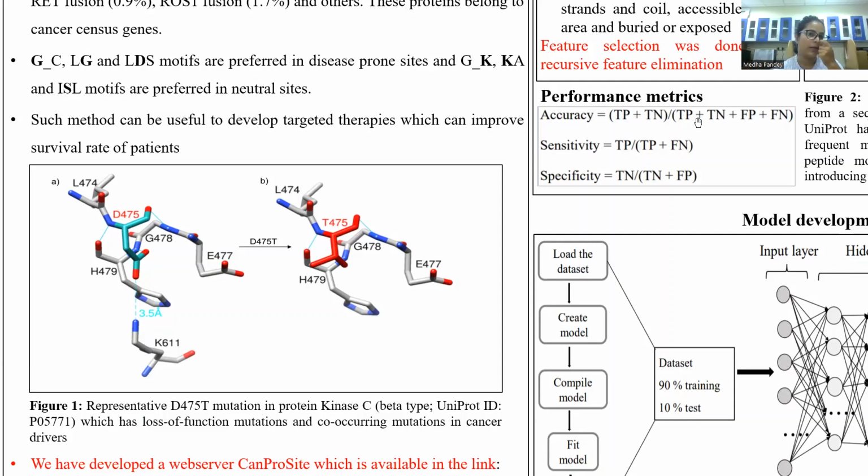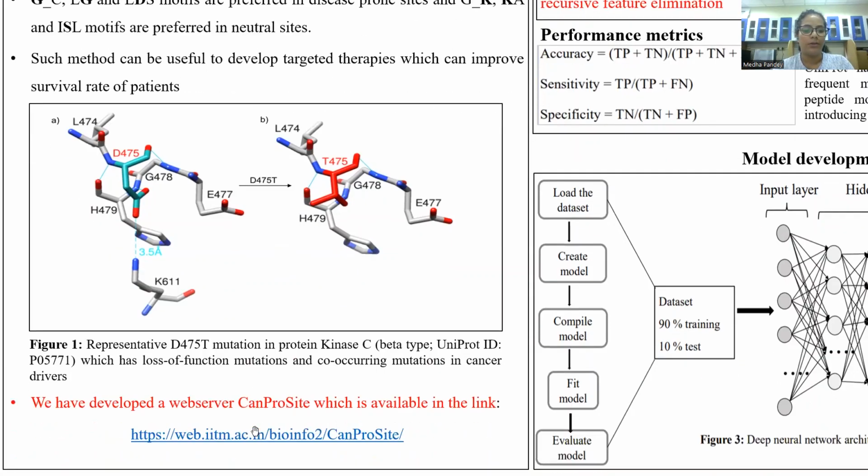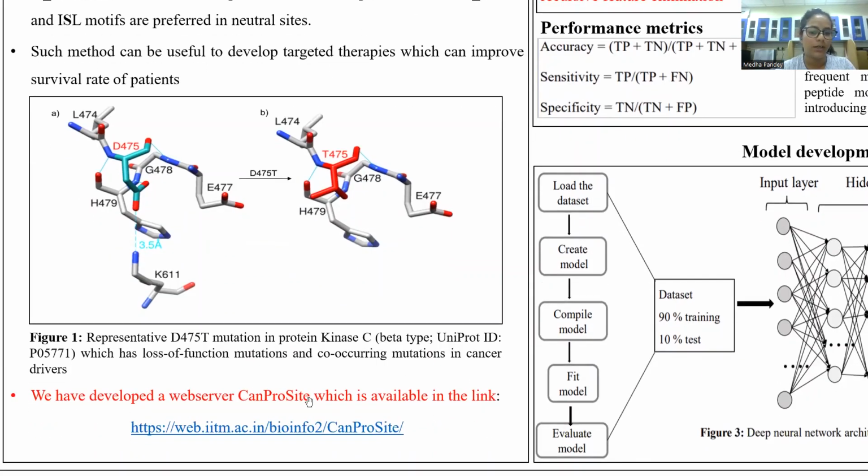There will be several co-occurring driver mutations, so if we identify the driver sites where these driver mutations are occurring, that can help to develop targeted therapies. To do this, we have developed a server known as CanProSite, and it is available at this link.